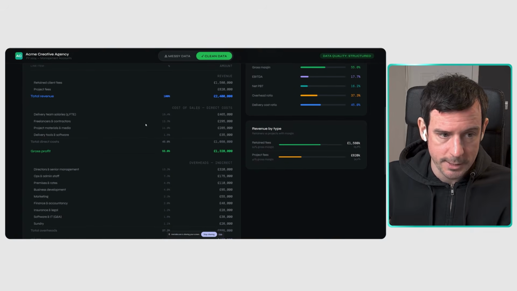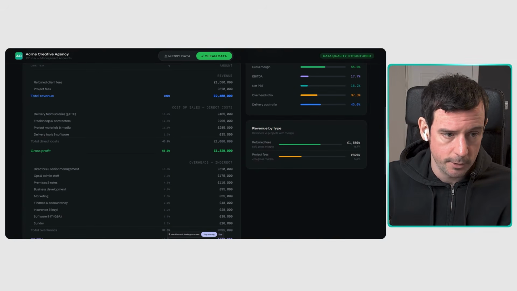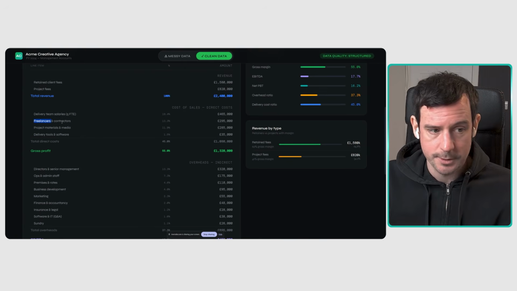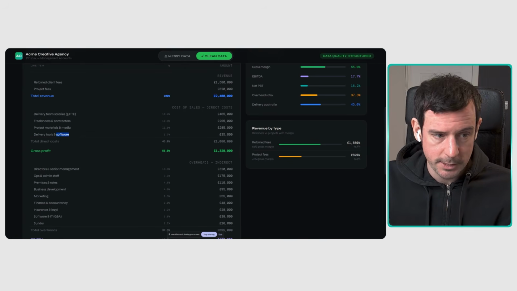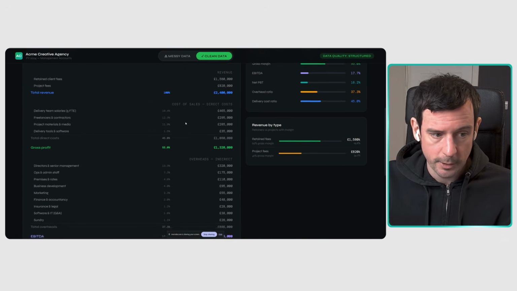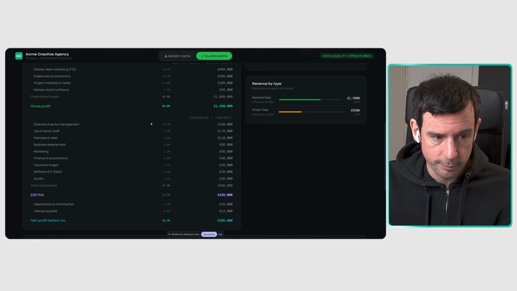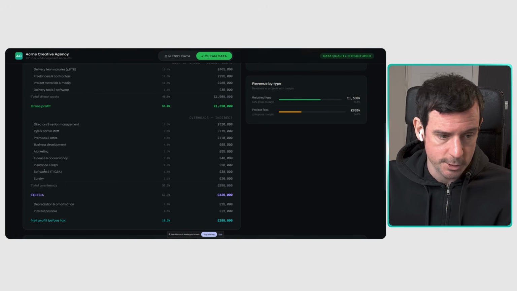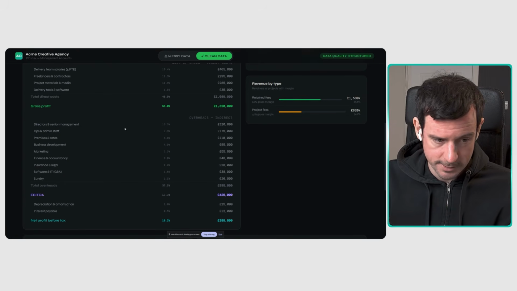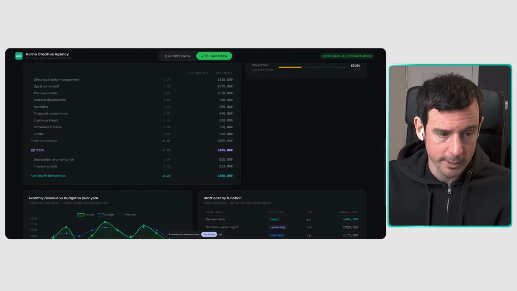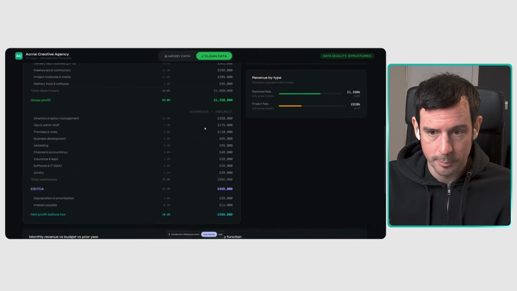We've also got our team split out into different departments. So we can see how much the delivery team costs, how much we're spending on freelancers, contractors, project materials, media, delivery tools and software. And we've also got that broken down further in our overheads. So now we've got a split for insurance and legal, finance and accountancy, etc. And now we can calculate our EBITDA, our depreciation, interest, and our net profit before tax.